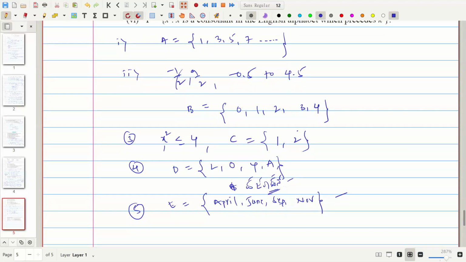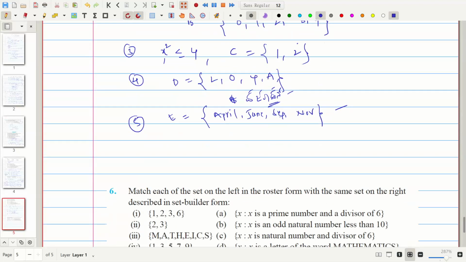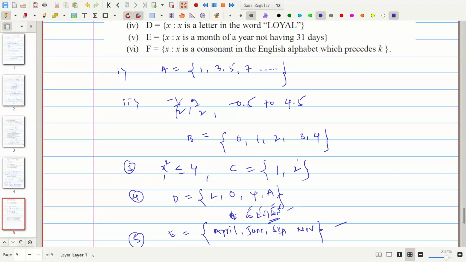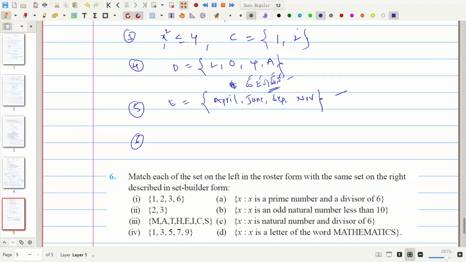And the sixth one. Here the sixth one is consonants. The consonants which precede K. Which precede K means what? The alphabets before K are nothing but those that precede K. K precedes consonants.